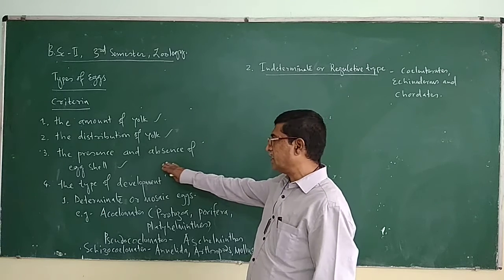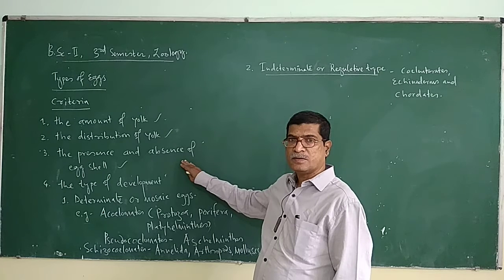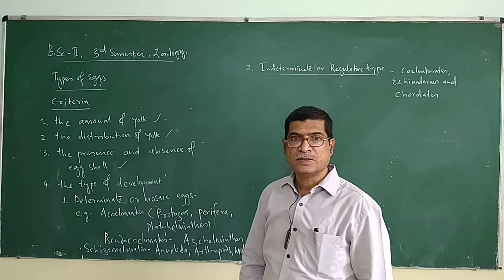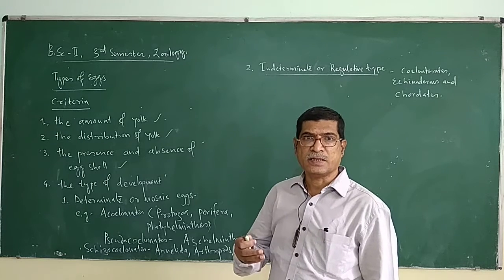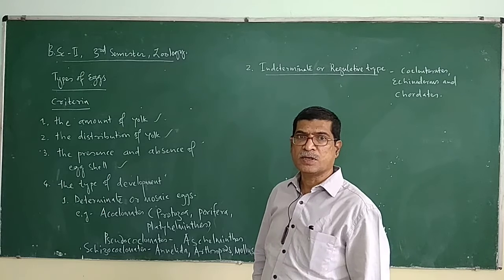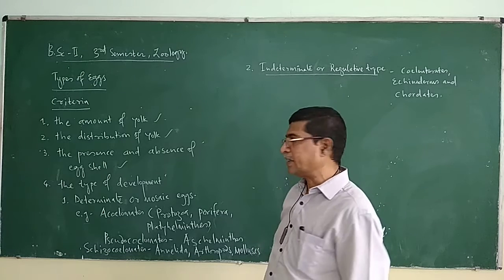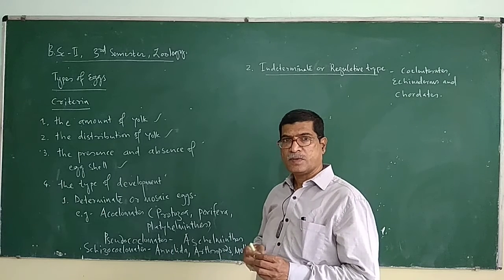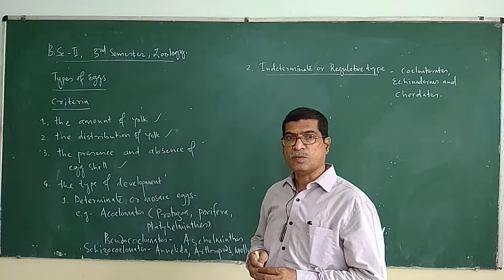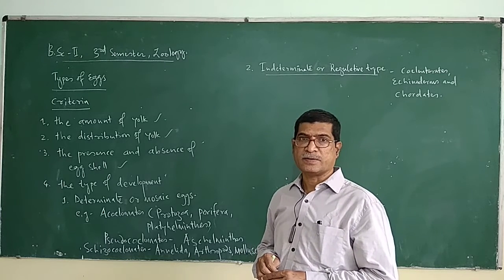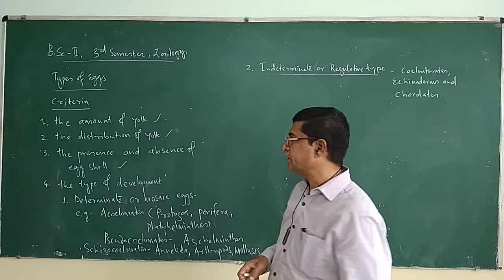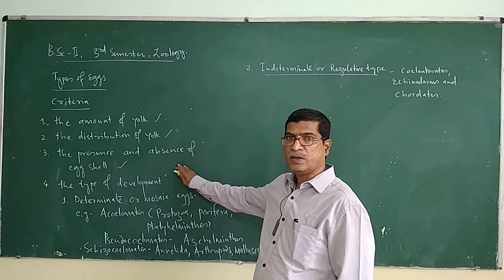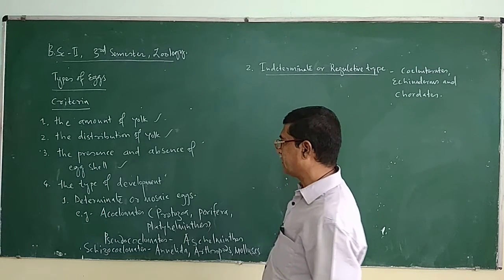So the cleidoic eggs are present where the eggs are laid on dry land. Reptilians lay their eggs on dry land. Birds lay their eggs on dry land. So in order to protect the eggs, they are externally covered by a waterproof shell, made up of calcium carbonate. So on the presence and absence of eggshell, there are two types of eggs.